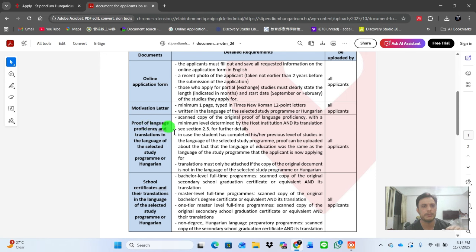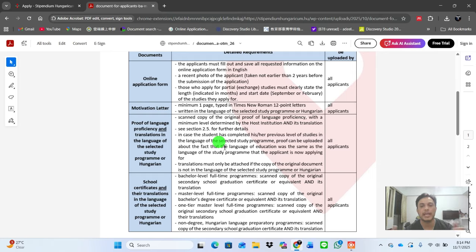Next is proof of language proficiency and translation in the language of the selected study program, so a scanned copy of the original proof of language proficiency. In case the student has completed a degree in the same language as the selected program, for example if you choose English and your previous degree is in English, then you need an MOE letter, a medium of English letter.